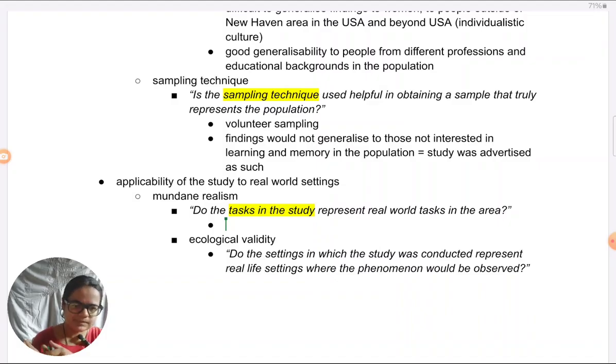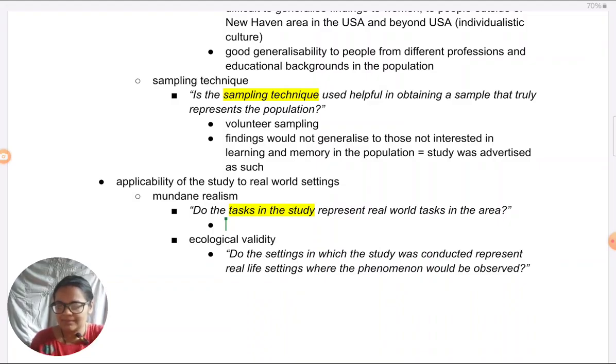So coming back to mundane realism, in Milgram, as I mentioned, delivering shocks for someone being unable to learn a list of words. Are these the type of tasks which are done to get obedience from people in the real world? Definitely not. Yes, people can be asked to deliver shocks to others in a military setting. That can be a form of torturing someone else. So an authority figure might ask his subordinate to deliver shocks to someone else, but it will not be in the context of memorizing a list of words. That will not be the task which is being done. It will have to do with something of national level importance, some sort of breach which is taking place. So definitely this task is artificial.